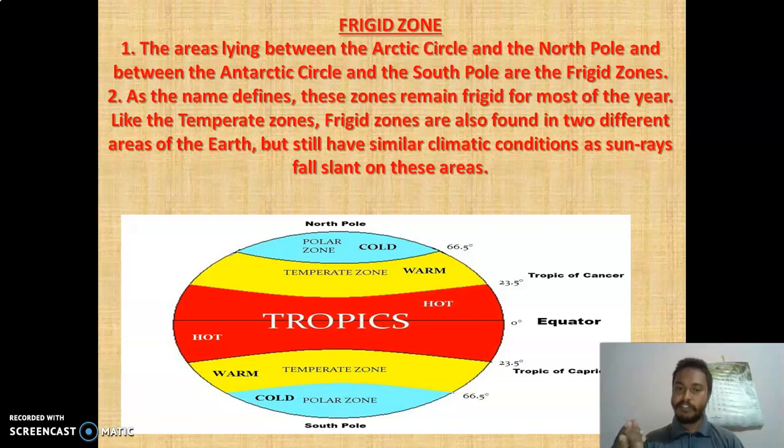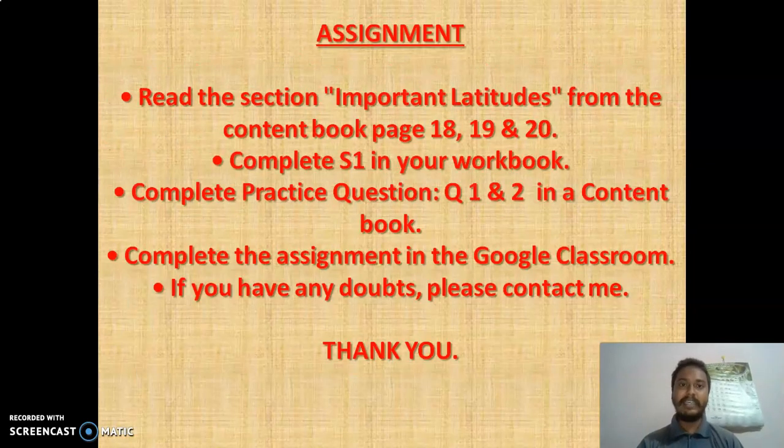So let me do a quick review again. Latitudes, parts of the latitudes, and then heat zones. Okay, and lastly the assignment: please read the important latitudes from your content book, pages 18, 19 and 20. Complete S1 in your workbook. Complete practice questions 1 and 2. These are both exercise type, you can do them in your content book only.